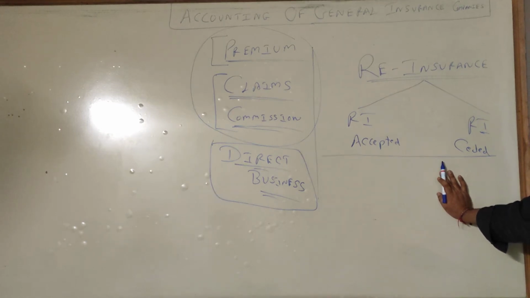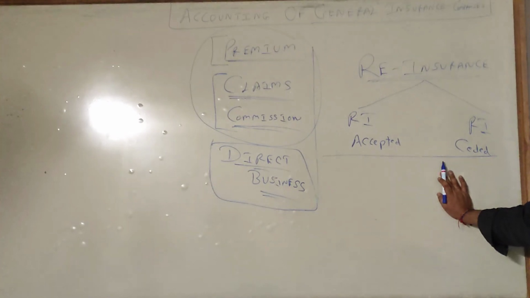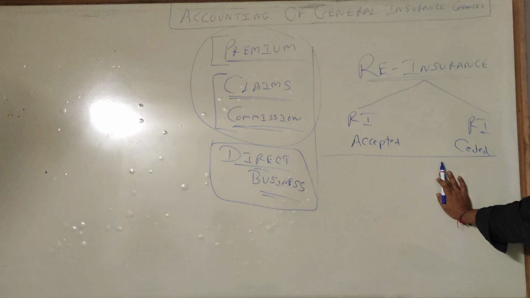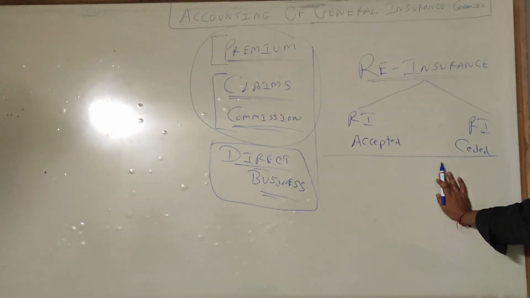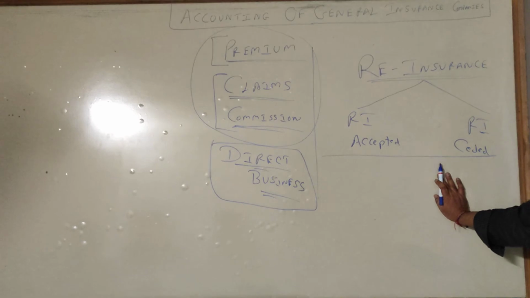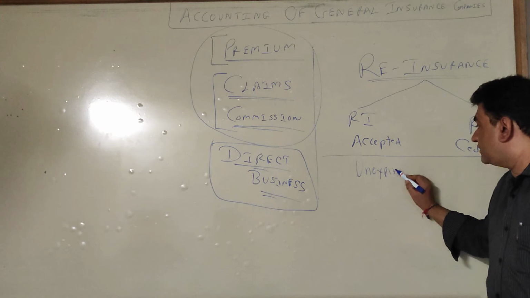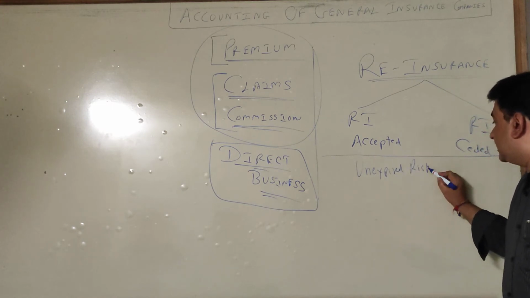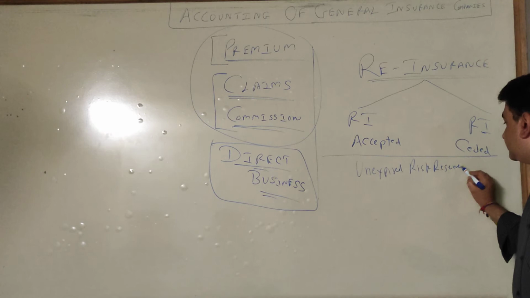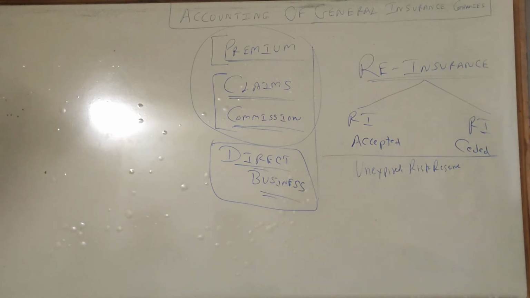Same way here, there is something to be provided in the case of an insurance company. In an insurance company, the provision percentage is higher because the risk is more. Banks also have risk, but a bank will not give you loans without security, so their risk is minimum. But here the risk is very high. So here there is something called unexpired risk reserve. You have to create a reserve which is called unexpired risk reserve.